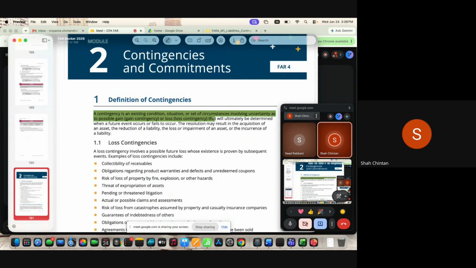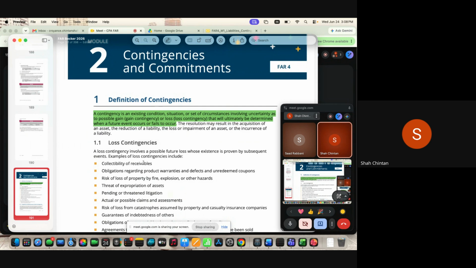You are right now not sure. You are waiting for future events to see whether you will have a gain or a loss. Now the question is whether you should record a loss today, record a gain today, disclose only, or ignore. We are going to see all those topics in a moment.